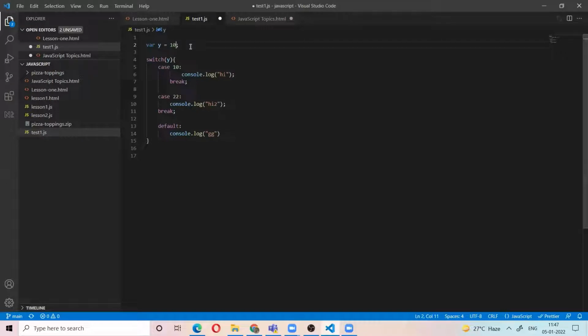Okay. For example, y was string 10. That means if it checks only double equal to, the output is high, right? That means the value is same, but the data type is different, then double equal to will convert. But if we check the data type also, it will go to the default case, right? Let's see the output.